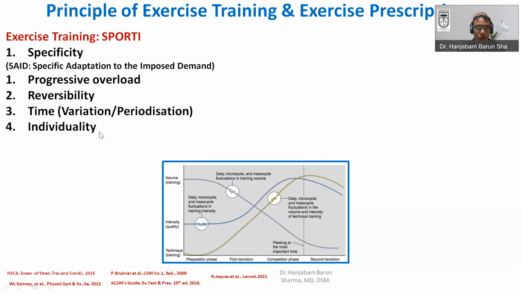And one has also to understand the principle of individuality, where you have to focus on the particular individual. That is, individualized, subjective, based training has to be done, because each person is different. Their adaptation may be different. So depending upon this, you can easily prescribe an exercise regimen, exercise training.